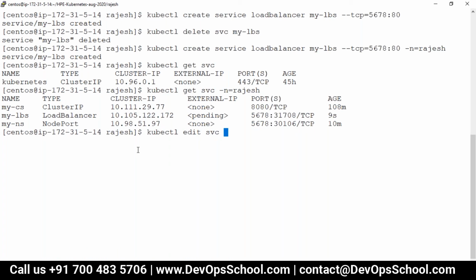All of this can happen in one command. That is a magical command, but I'm not covering it, because you need to understand how it works. So when you are troubleshooting, you can troubleshoot each and everything. Otherwise, all this happens in just a matter of seconds. Okay, so here -n Rajesh.